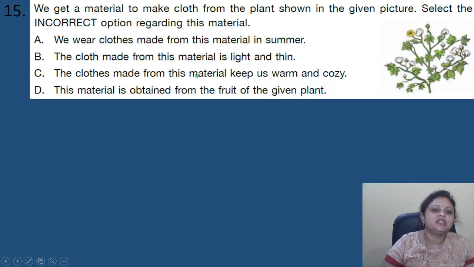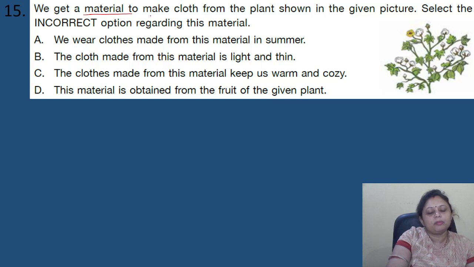Coming to the next question, we get a material to make cloth from the plant shown in the given picture. Select the incorrect option regarding this material. Options are A, we wear cloths made from this material in summer. B, the cloths made from this material are light and thin. C, the cloths made from this material keep us warm and cozy. D, this material is obtained from the fruit of the given plant. We have to select the incorrect option regarding this material.